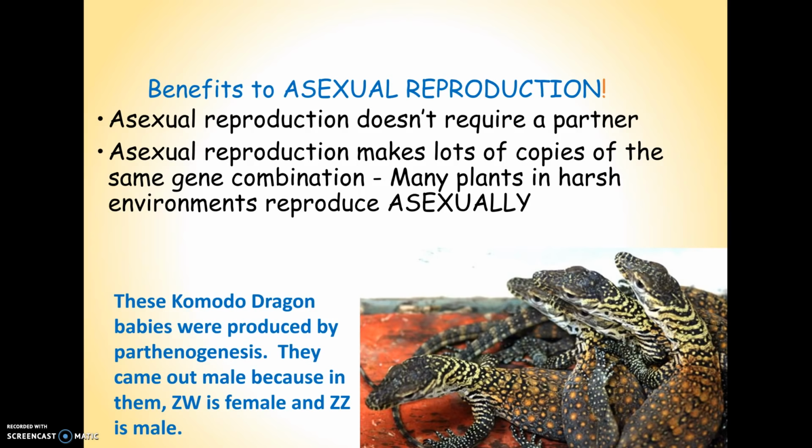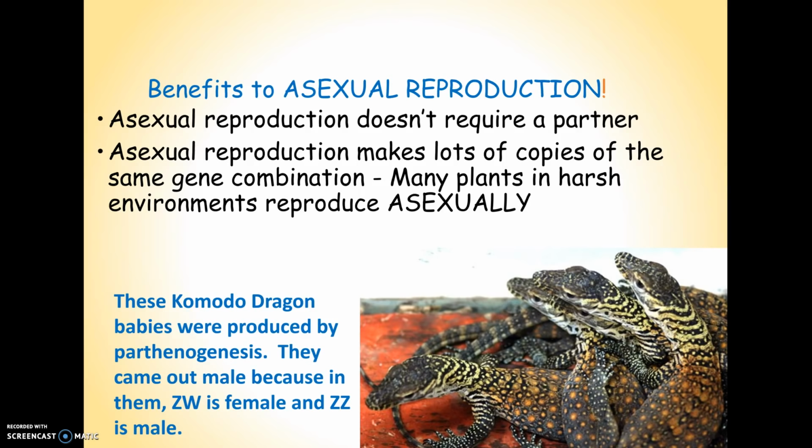And actually, some plants do this on purpose. If plants are growing in an environment that becomes very hostile, very harsh, like maybe it becomes very dry or whatever, some plants have the ability to reproduce only asexually in that situation, and that way they are guaranteed to make more offspring that are exactly the same as them. Because if they're surviving, they have a combination of genes that's working for them. So by making offspring that are the same, the offspring should also survive.